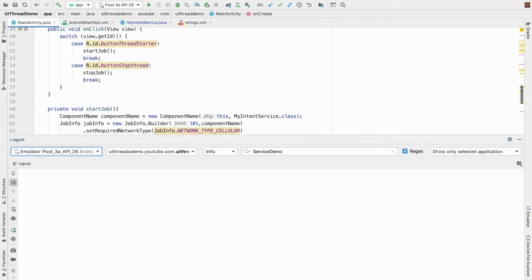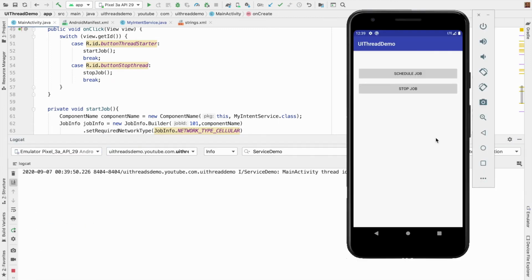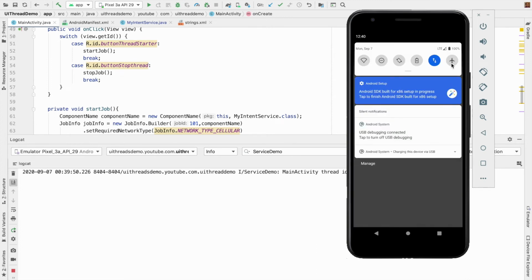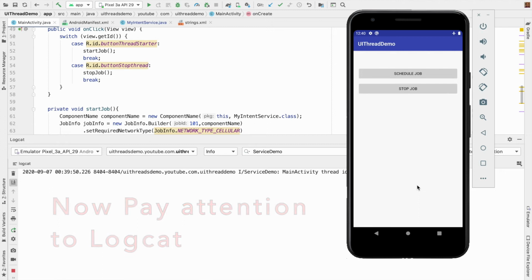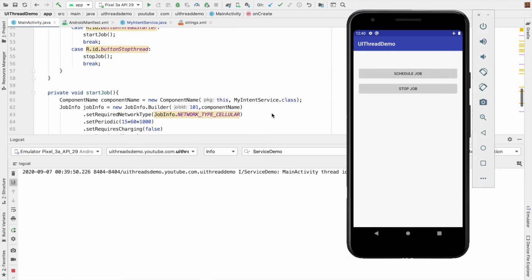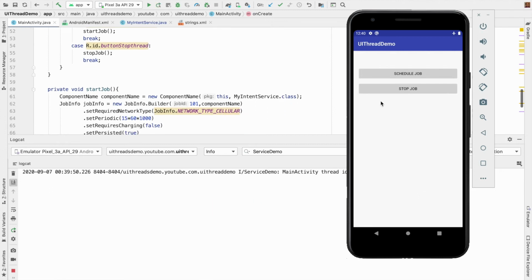So let me open the Logcat. Right now my emulator is working on a cellular connectivity. So what I will do is I will put this in the airplane mode. That basically means my device is not connected to any network. So since it is not connected to any network, when I click on the schedule job, it should not start the service. So now let me click on this.